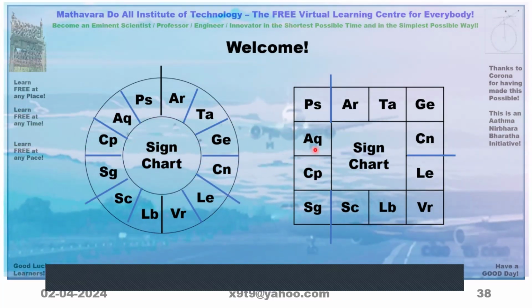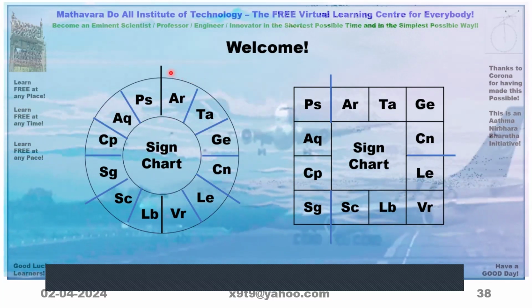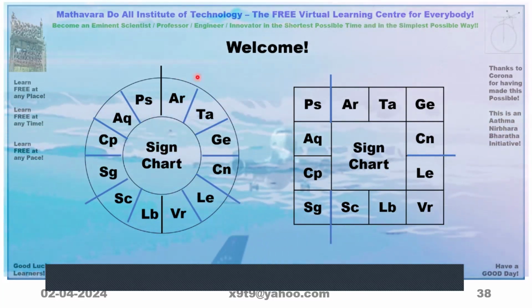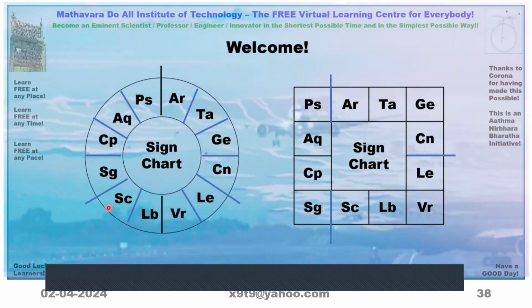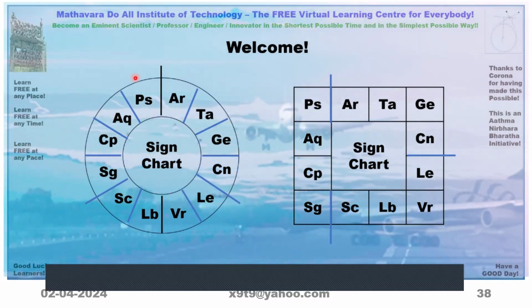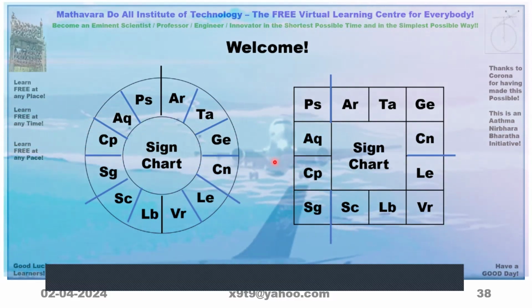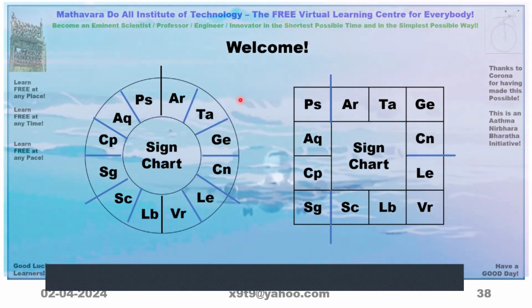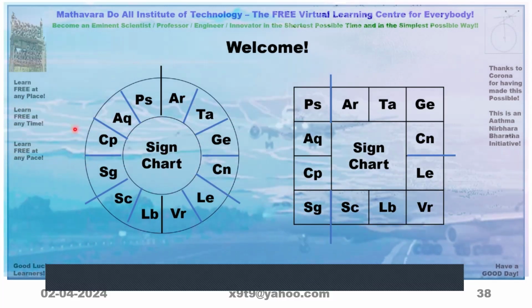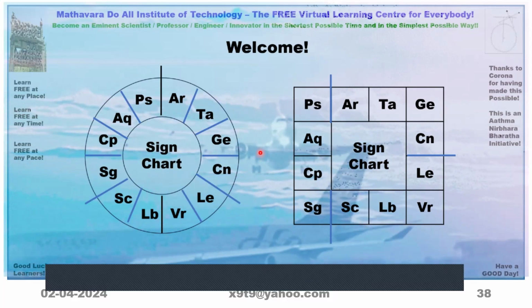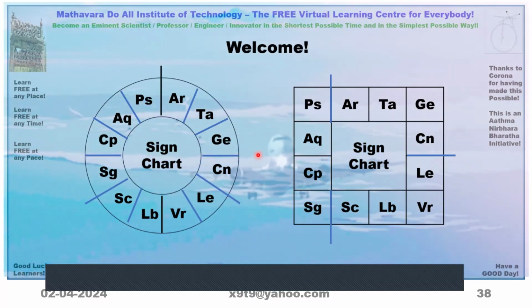Then Sagittarius, Capricorn, Aquarius, Pisces. So we have divided this into three equal parts. If we keep a protractor here and measure the angle, it is 90 degrees, this is 180, this is 270, and it comes back to 360. 360 and 0 coincide.